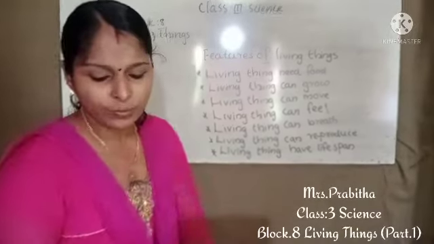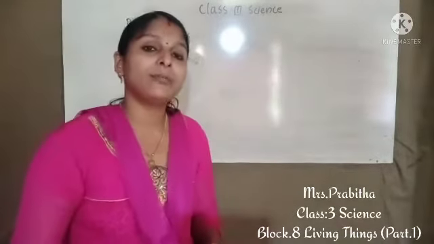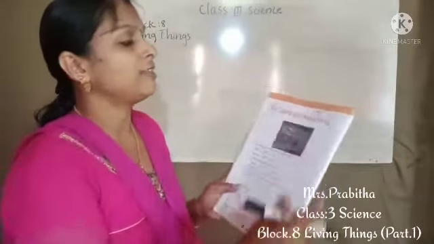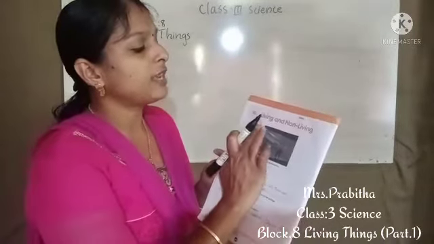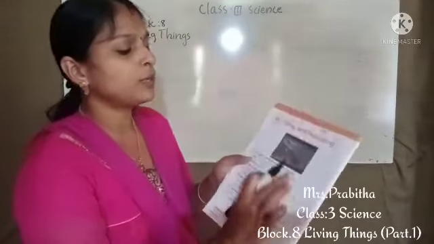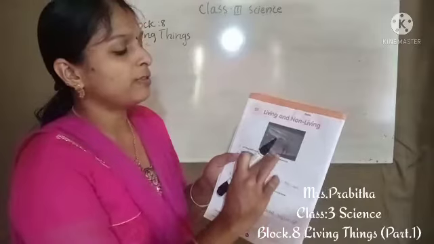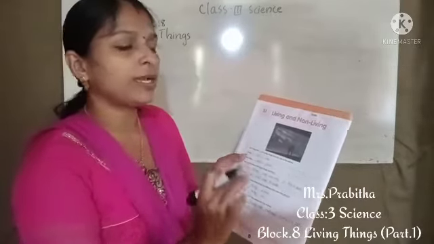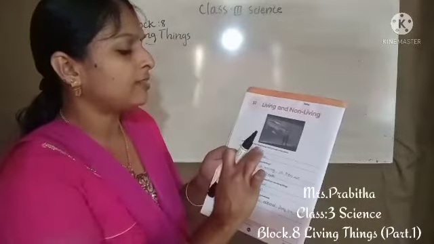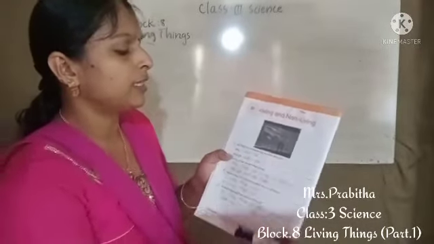Now everybody take your workbook, page number 44, and write the date at first. The name of the lesson is Living and Non-living. First of all we can see one picture. Look at the picture and we have to write the answers to these questions. List 2 living and 3 non-living things that you see in the picture.